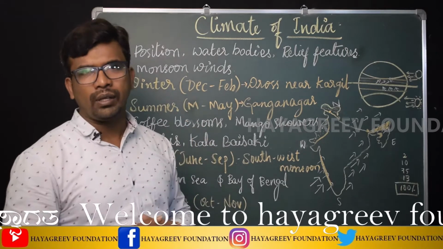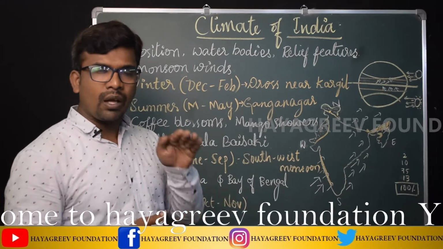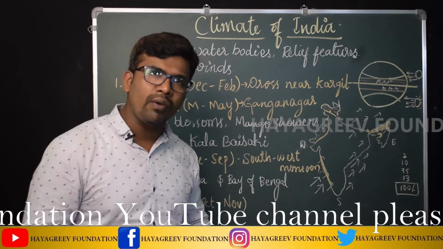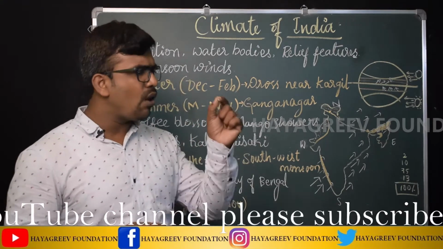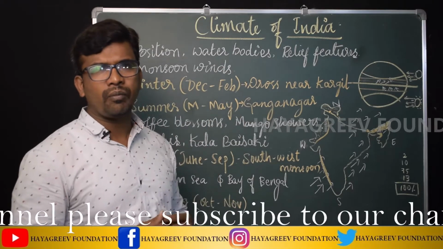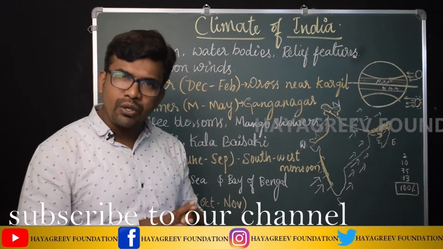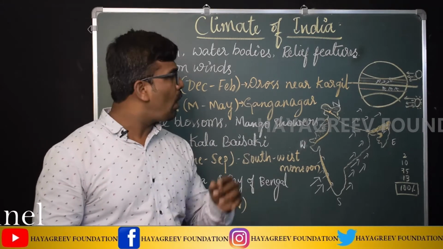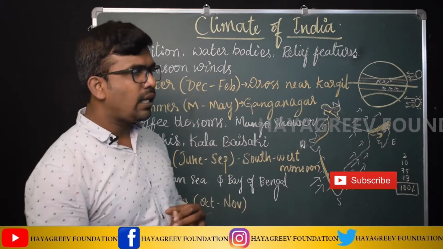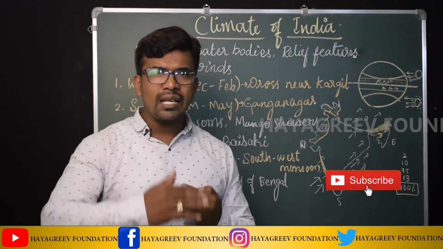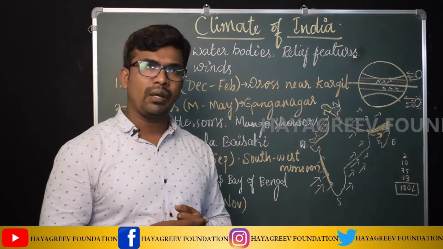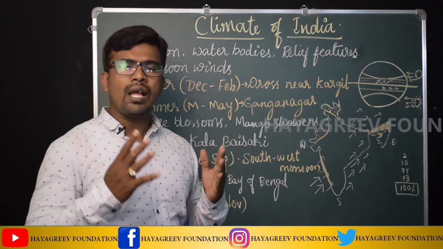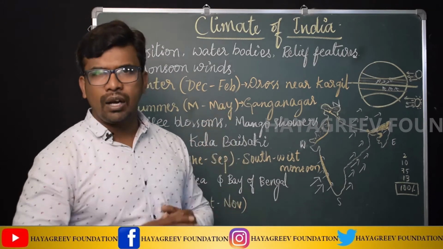On the basis of this, we have divided the rainfall distribution into three regions: very low rainfall region, average rainfall region and high rainfall region. Very low rainfall region means the place which receives less than 40 centimeters of rainfall per year.